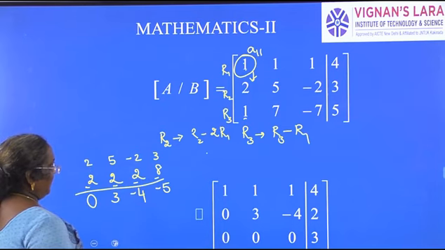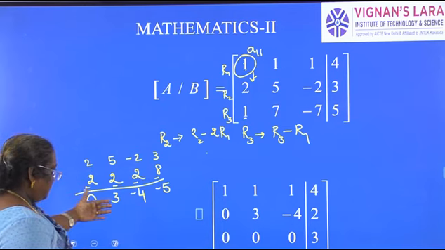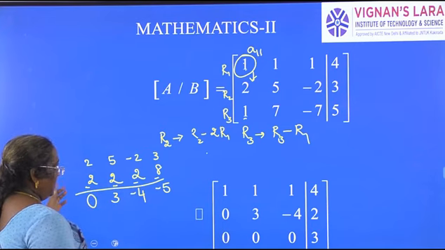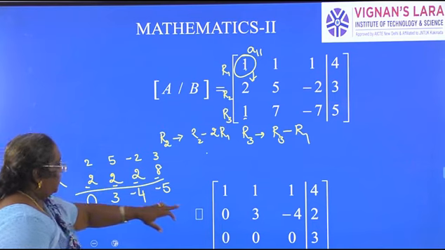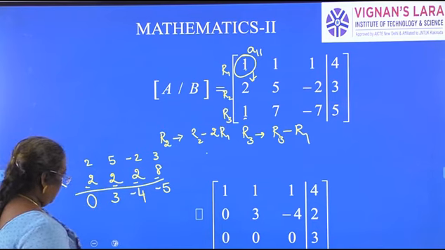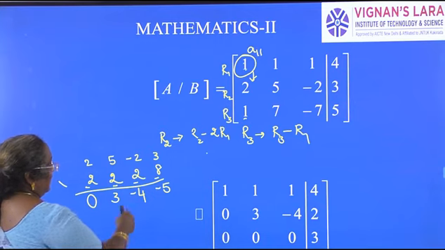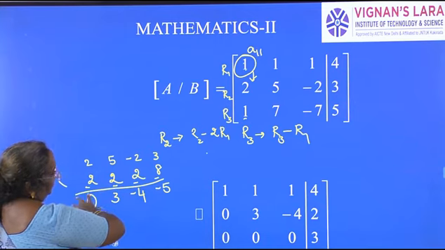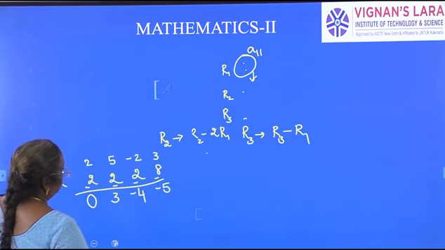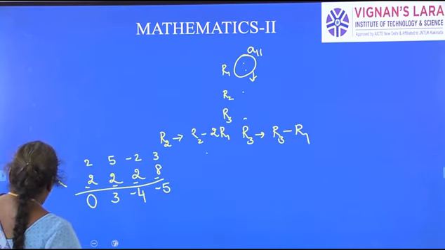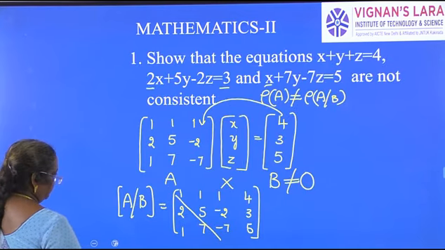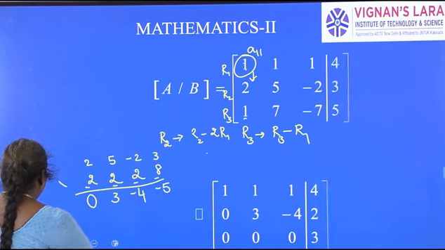So 4 2s are 8 and this is 3. So we get 0, 3, minus 4, minus 5. So now again here, this is what we have written: 0, 3, minus 4, and this is 4, 2, 3. Let us see. R2 is minus 2. Four, 3, 5. Next.